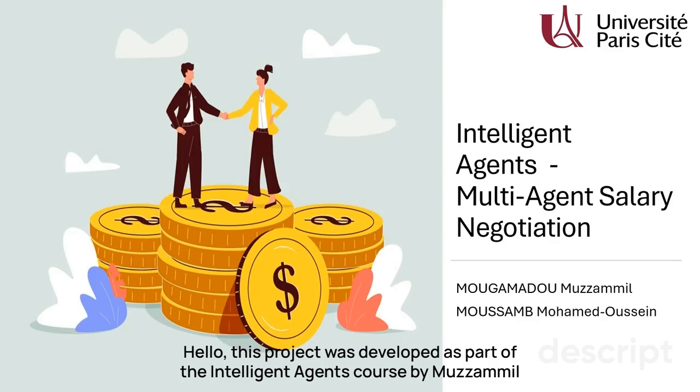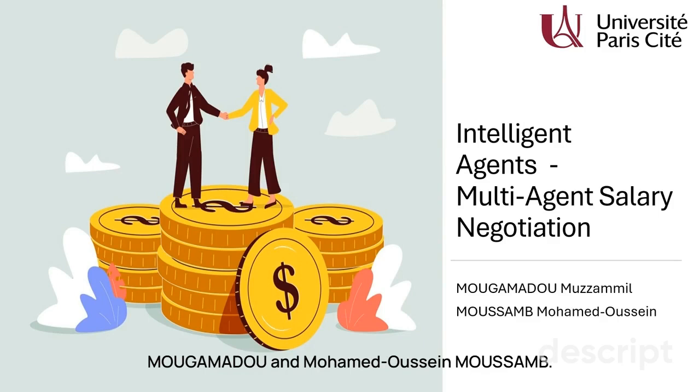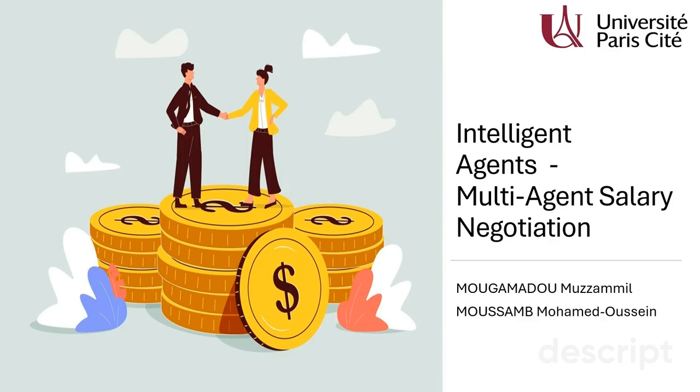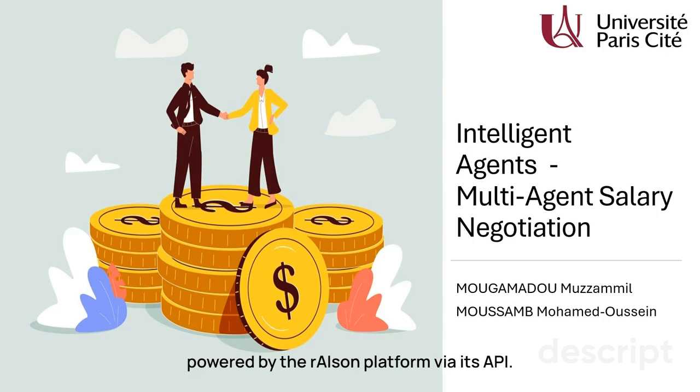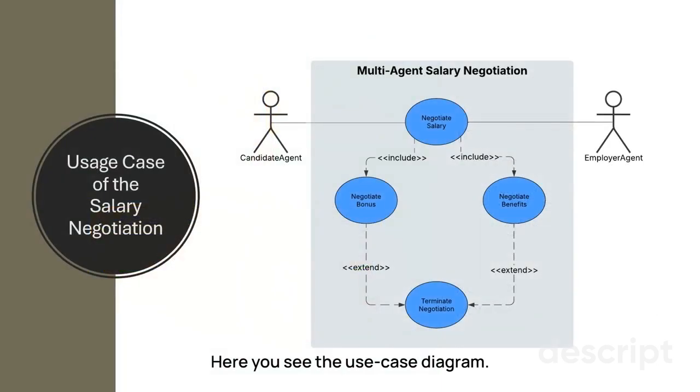Hello, this project was developed as part of the Intelligent Agents course by Muzamil Mugamadu and Mohammed Hussein Musamb. It demonstrates a multi-agent salary negotiation system built on the Jade platform and powered by the Ryzen platform via its API. Here you see the use case diagram.